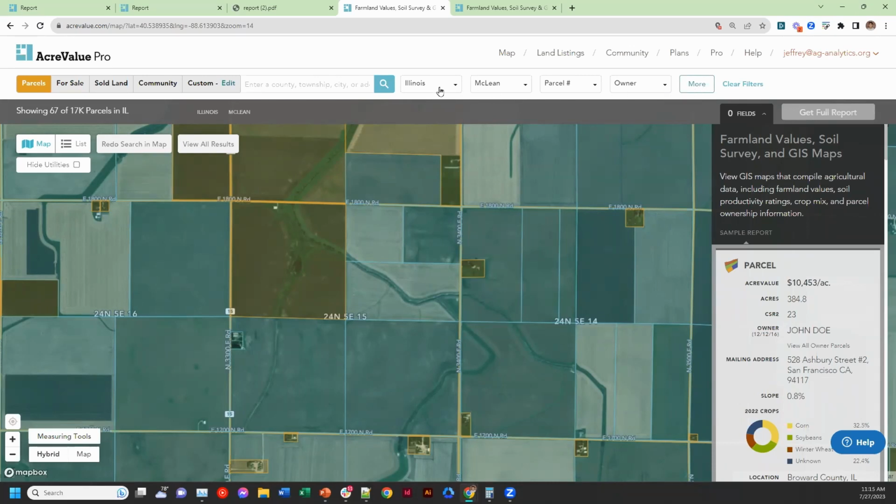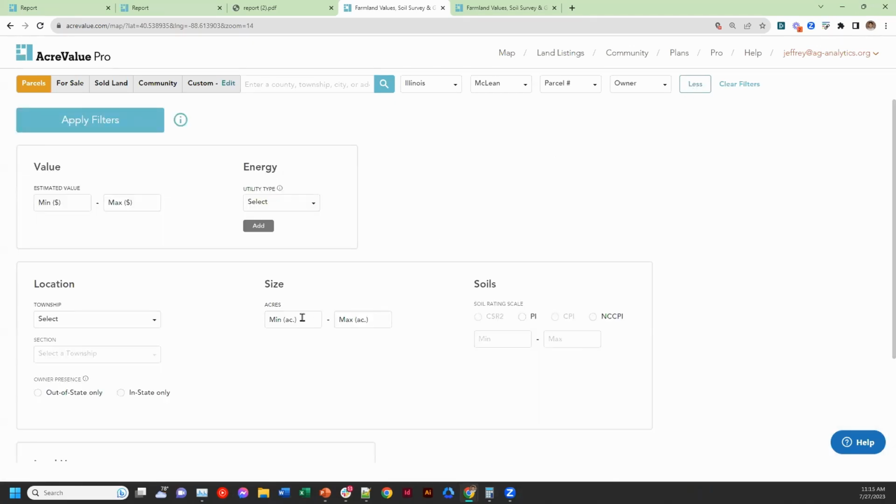So again, I have Illinois, McLean County saved here. I've got options to enter a parcel number or owner name if I want to search for parcels that way. But in the case of, I'm in the market to potentially buy, I don't really know who the owner is just yet. I'm more so looking at properties that fit certain characteristics like acreage. If I have a designated acreage for properties I want to find, we can drop that in here. Let's say something between 40 to 60 acres.